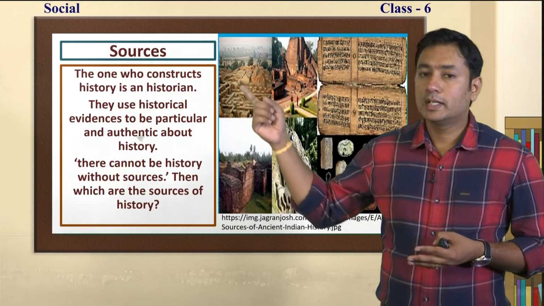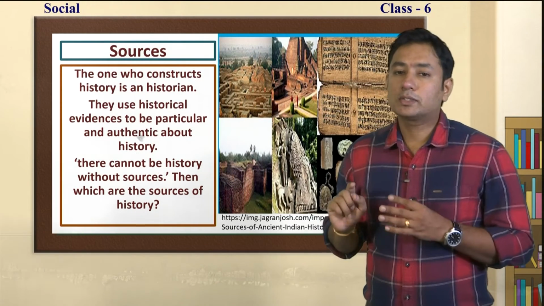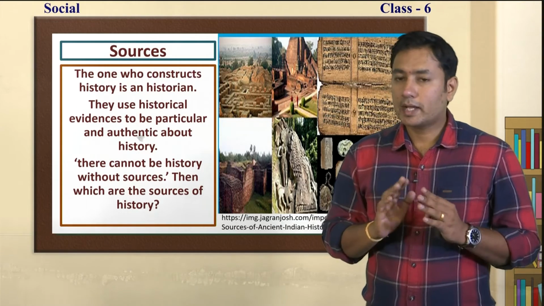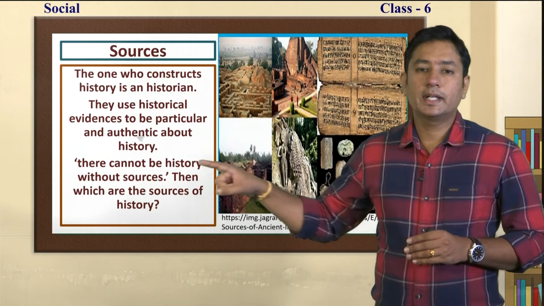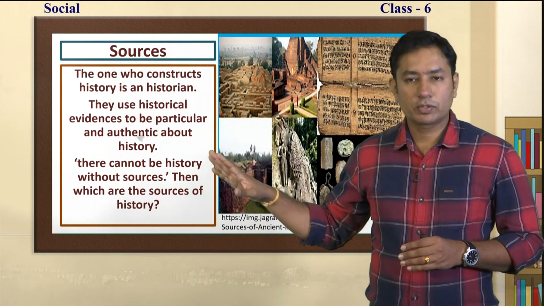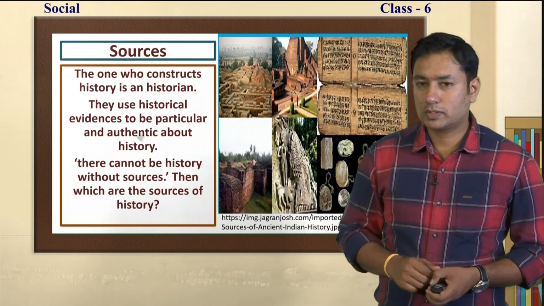Just like Herodotus, a historian is the one who constructs history. The historical evidences they pick from different parts of that place, that is sources. There cannot be history without sources. If sources are not there, history is not there. Do you understand the importance of sources now?